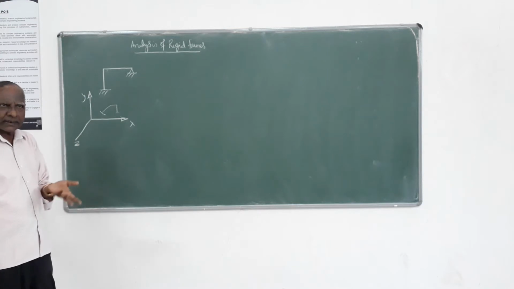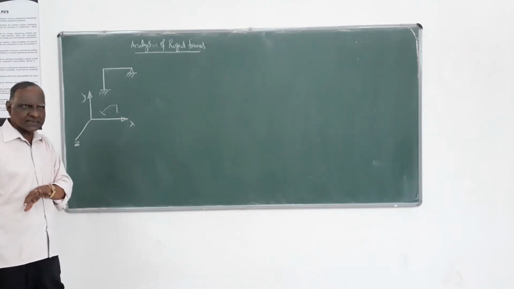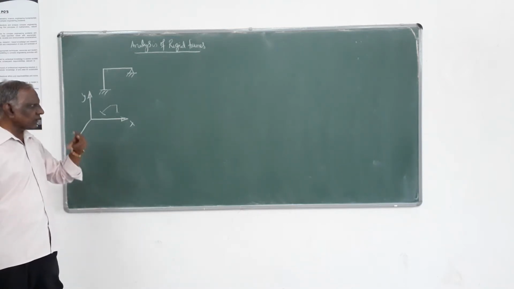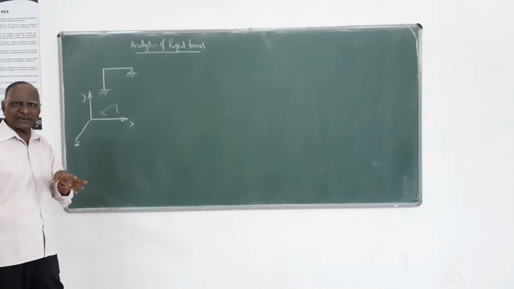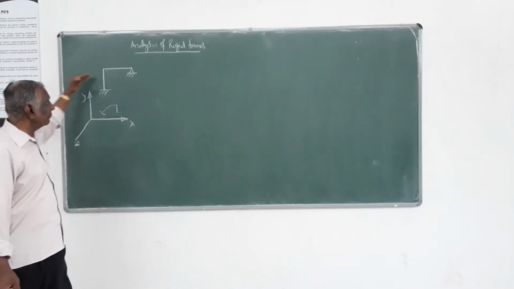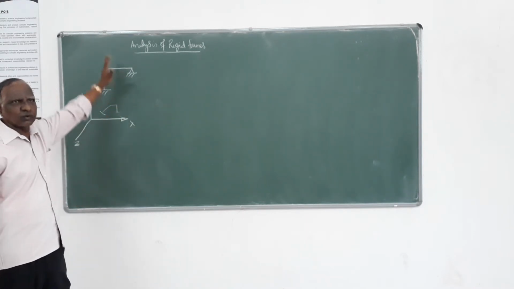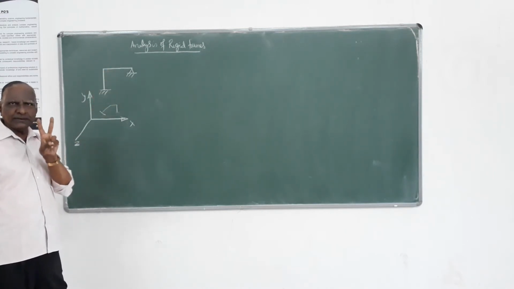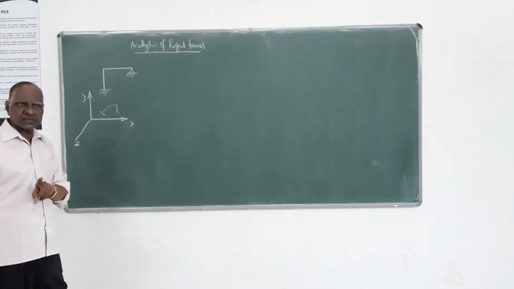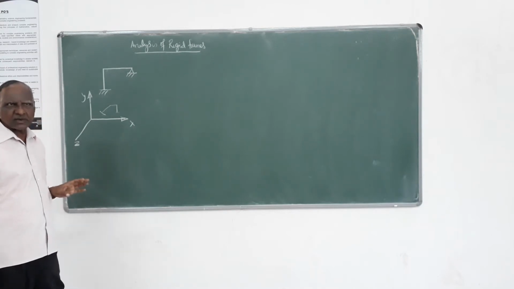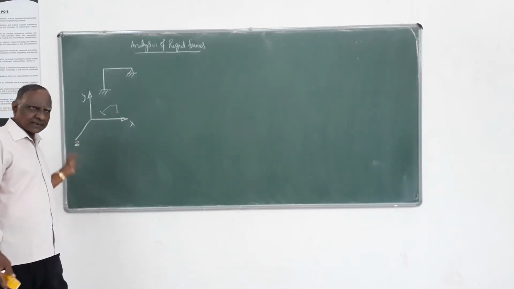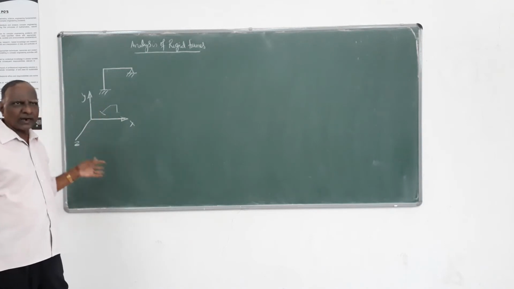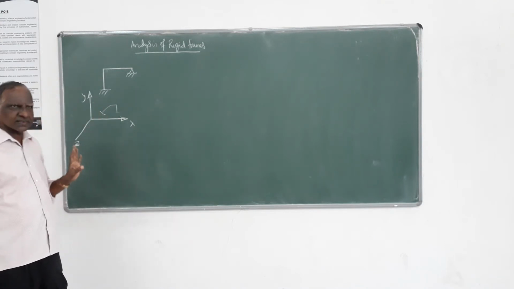Then you have to apply equilibrium conditions. There are two types of equilibrium conditions because we assume members to be axially rigid. It is only with respect to shear, vertical shear, and moment. Only with respect to those two forces we get equations of equilibrium, that is, sigma y equals 0 and sigma m equals 0.